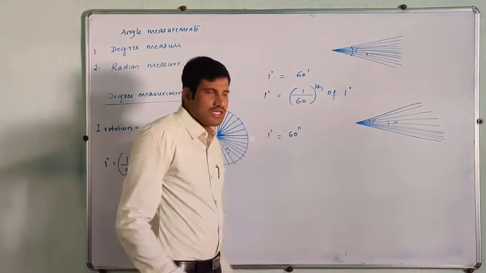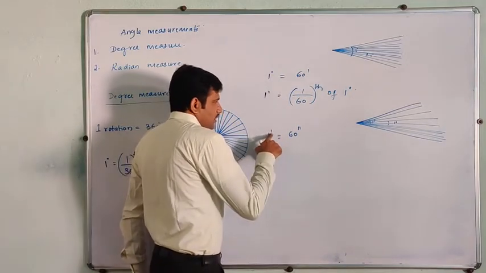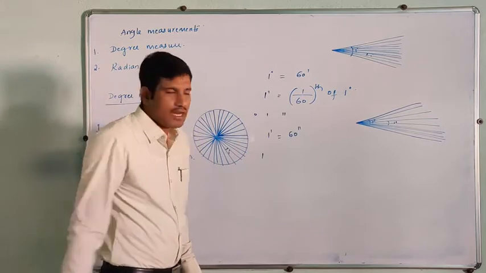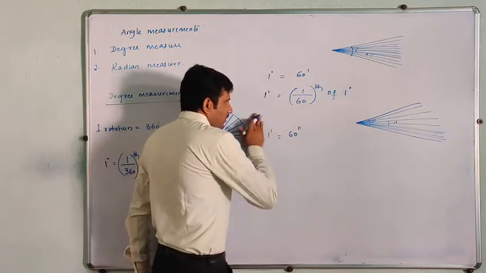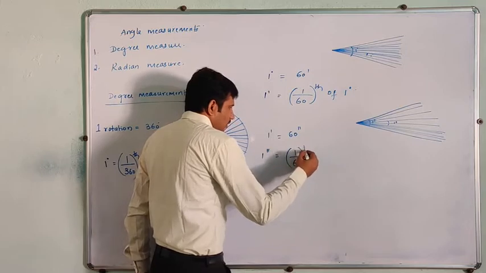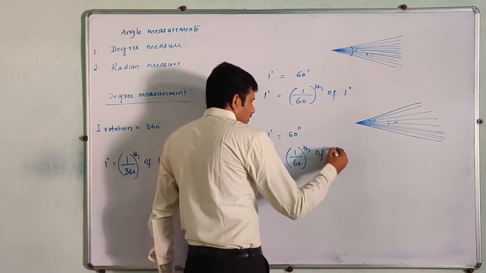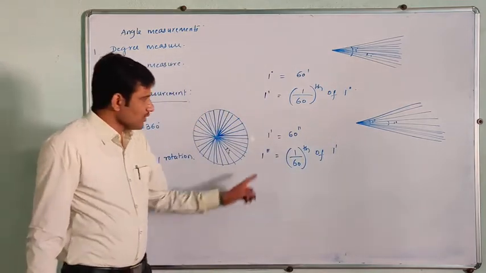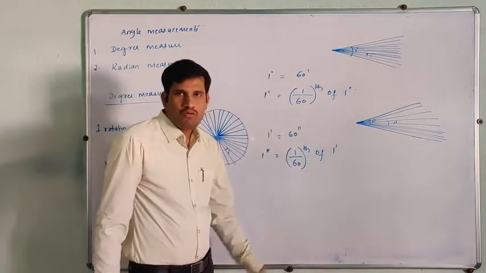This is degree, this is minutes, and this is seconds. 1 second is nothing but 1 by 60th of 1 minute.